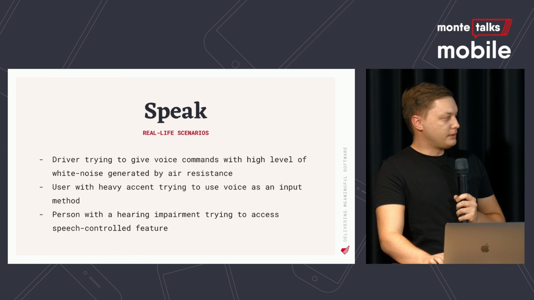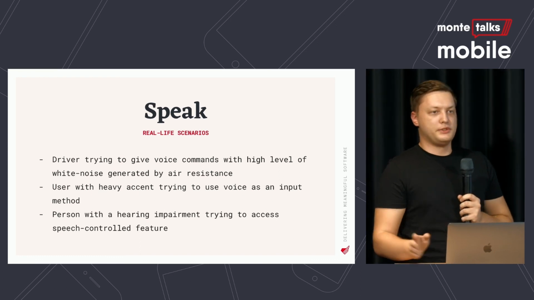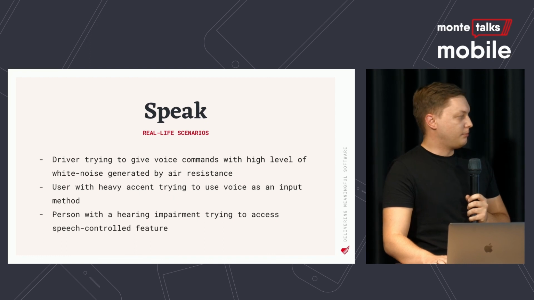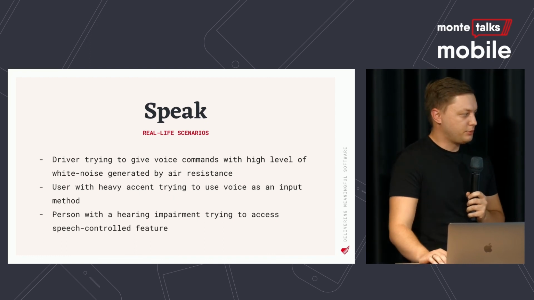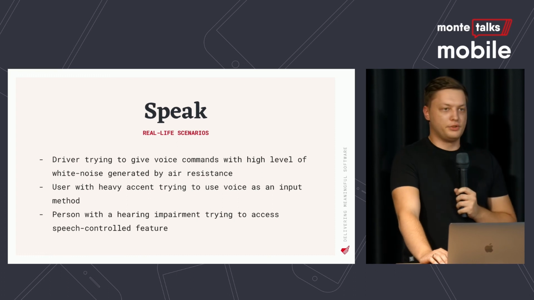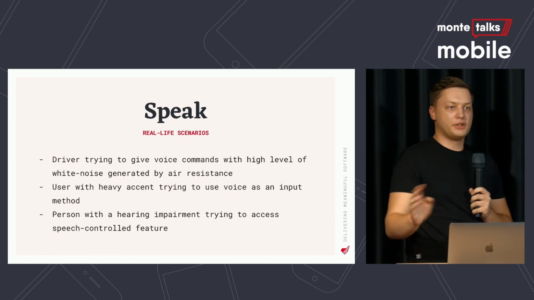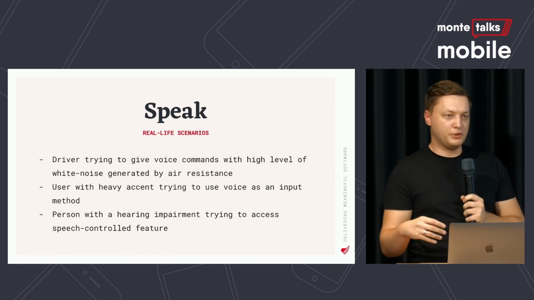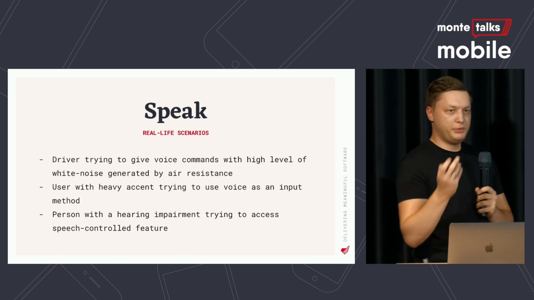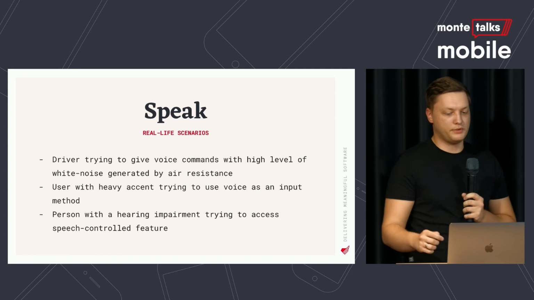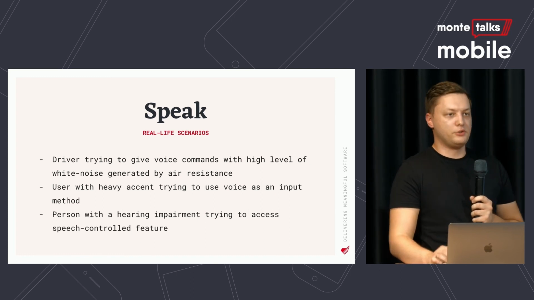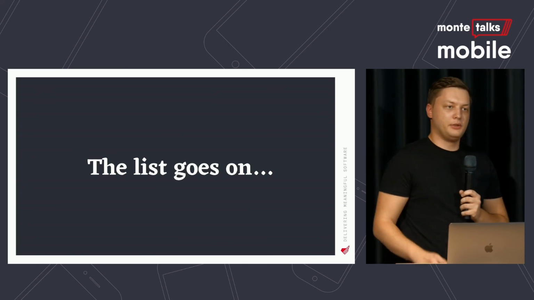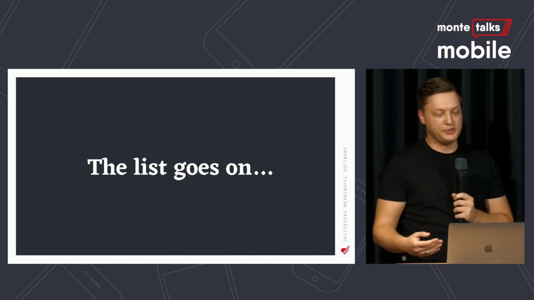And the last example, the necessity one, though about the second one you may argue. The third one is a person with hearing impairment trying to access a speech-controlled feature in your app. No matter how favorable the environment is for them, they will not be able to speak to your device, so you have to provide alternatives so they can use the feature. And the list goes on. This is basically where I put that responsibility on you.